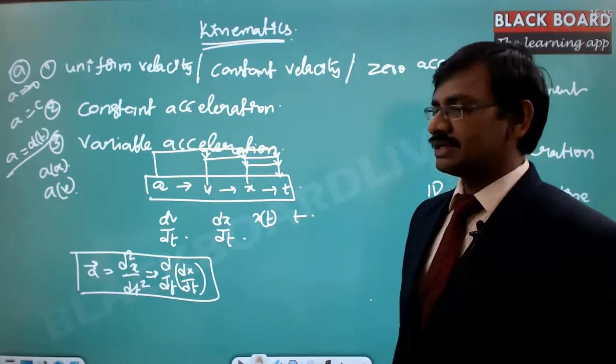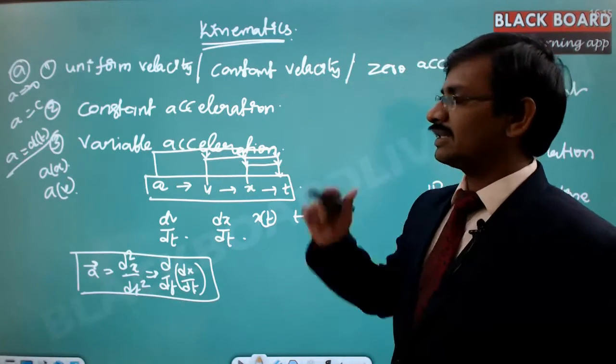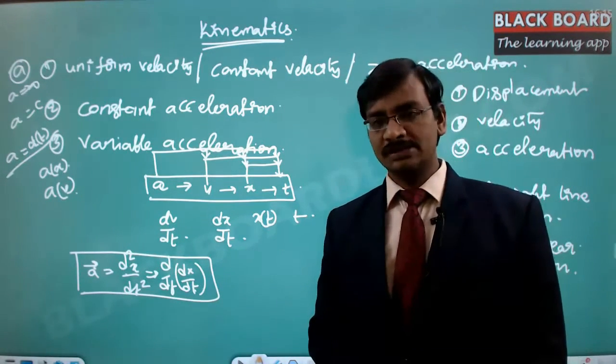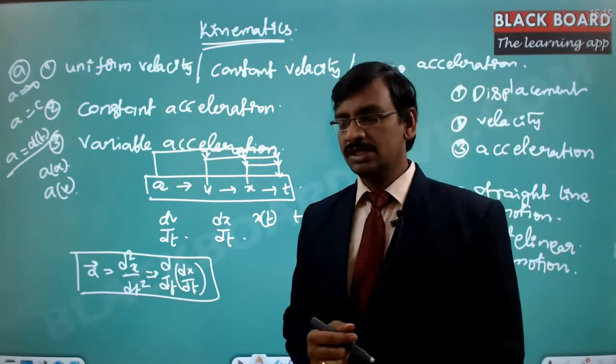Now, based on this understanding, I will derive all the known formulas for you. If I take the first case, which we call the uniform velocity case, it essentially means that there is no acceleration.